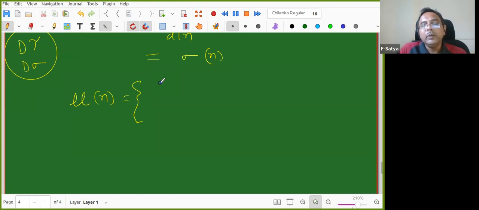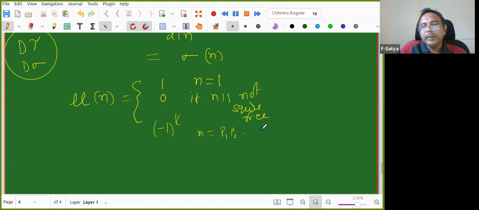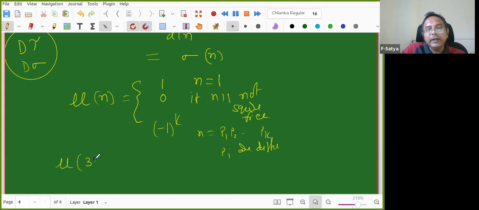Mu of n equals 1 when n equals 1, and 0 if n is not square free.